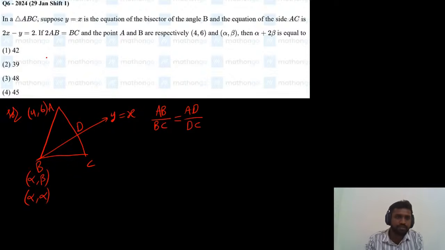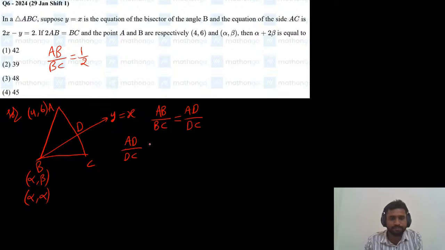From the question, AB is to BC equals 1 is to 2. So AD upon DC is 1 by 2.